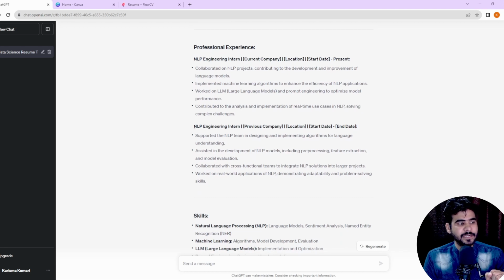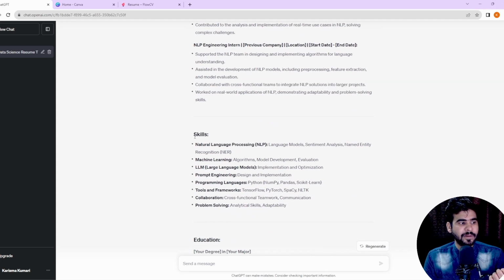Here we have the second role, also NLP intern: supported the NLP team in designing and implementing algorithms for language understanding, assisted in the development of NLP models including preprocessing, feature extraction and model evaluation, collaborated with cross-functional teams to integrate the NLP solution into the larger project.